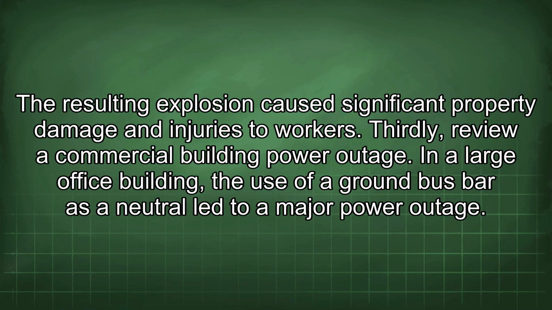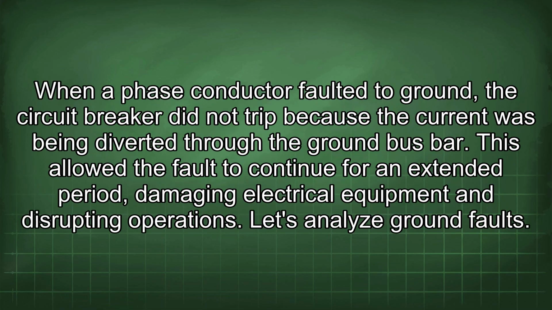Thirdly, review a commercial building power outage. In a large office building, the use of a ground bus bar as a neutral led to a major power outage. When a phase conductor faulted to ground, the circuit breaker did not trip because the current was being diverted through the ground bus bar. This allowed the fault to continue for an extended period, damaging electrical equipment and disrupting operations.